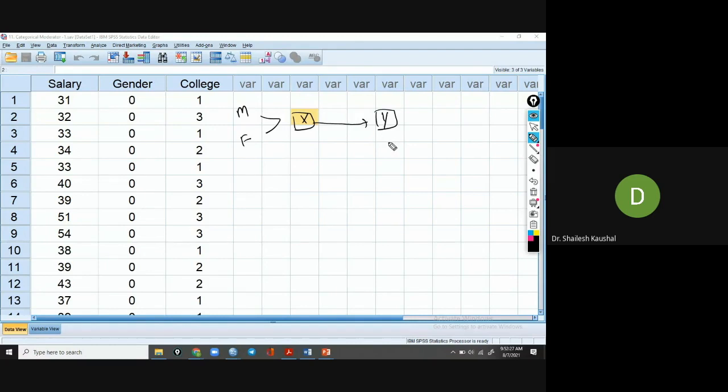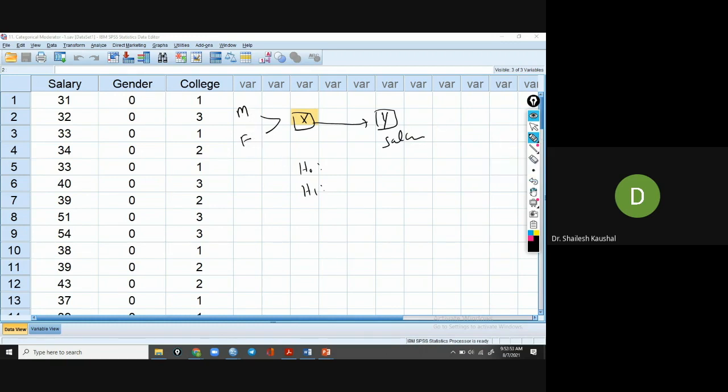Is there such a difference? There are two hypotheses. Our null hypothesis says there is no significant difference between the salary of male and female teachers in the private sector. The alternate hypothesis suggests there is a significant difference between the salary of male and female teachers.